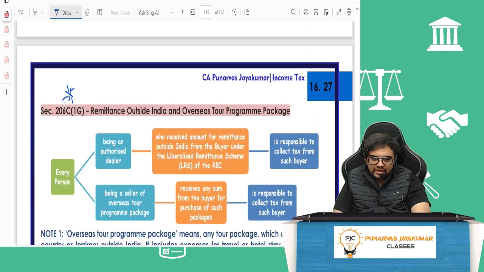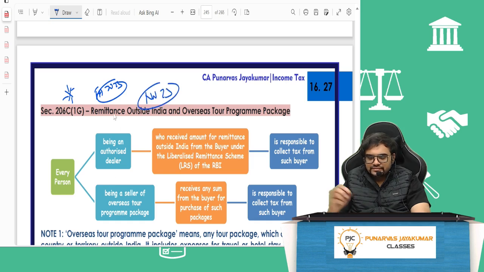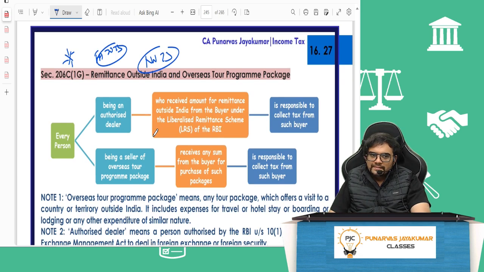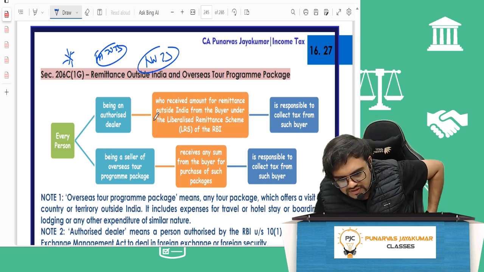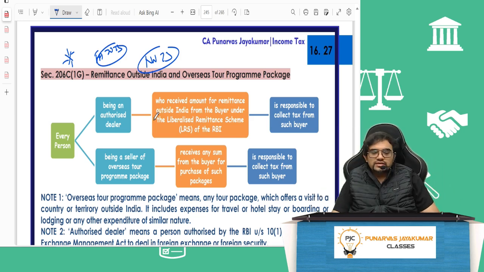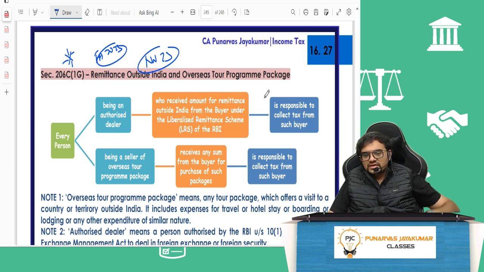206C(1G) is important. Why? Finance Act 23 has changed it. So the last time these provisions can come is November 23. Remittance outside India and overseas tour program package. Every person being an authorized dealer who receives an amount for remittance outside India from the buyer under the LRS, Liberalized Remittance Scheme of the RBI, is responsible to collect tax from the buyer.